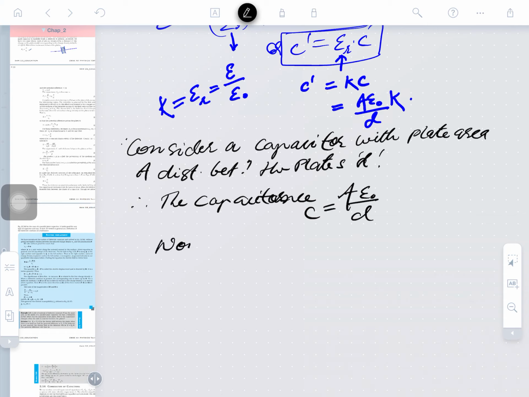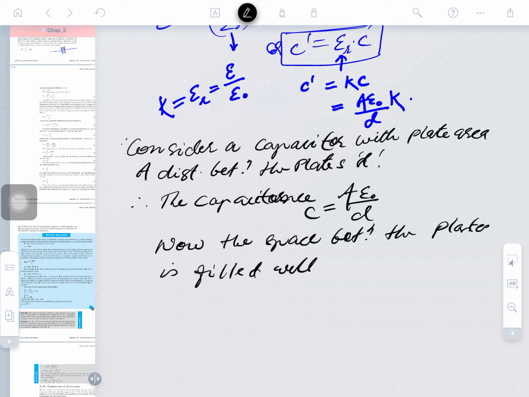Now the region, the space between the plates, is filled with a dielectric. I am repeating this again: dielectric materials are insulating materials.